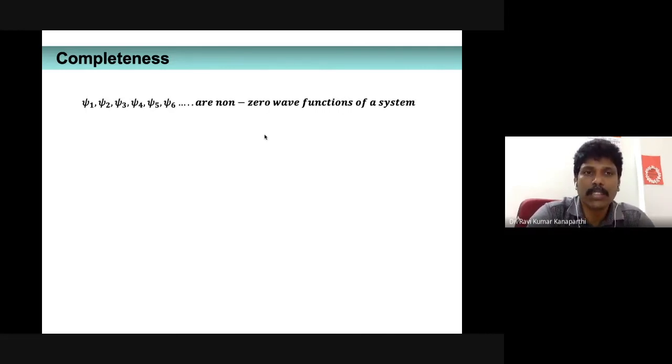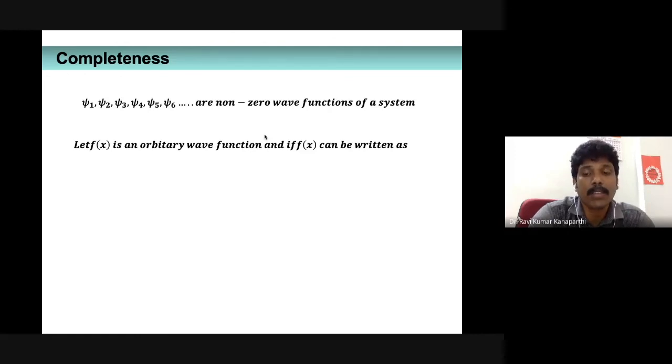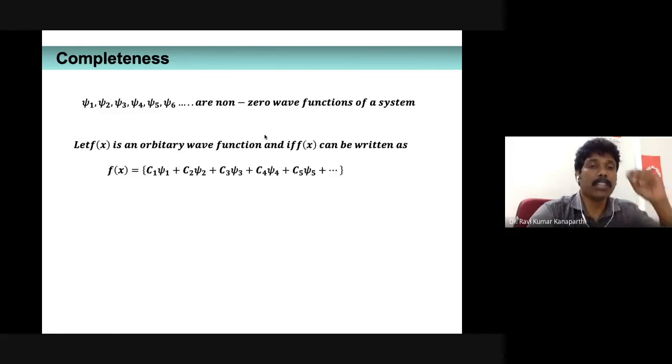Similarly, there is another property, which is referred to as completeness. What is completeness? Let us imagine that psi1, psi2, psi3, and so on are the known wave functions of a system. Then you can also imagine an arbitrary wave function, f of x. Suppose this f of x can be expressed in terms of the known wave functions of the same system.